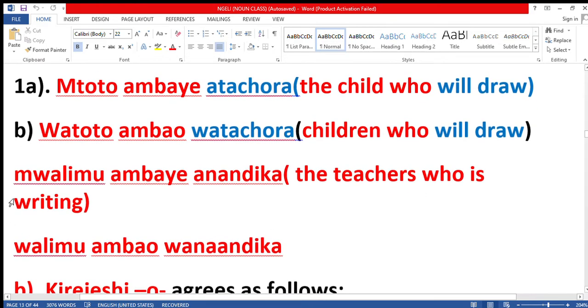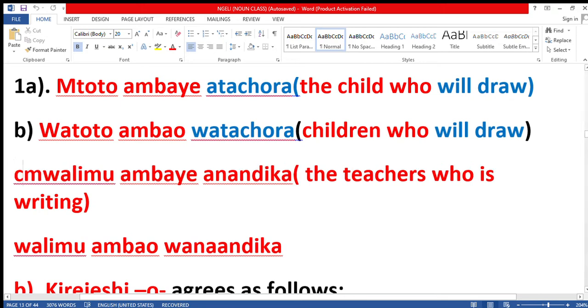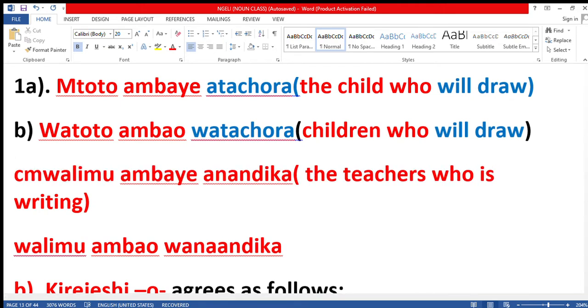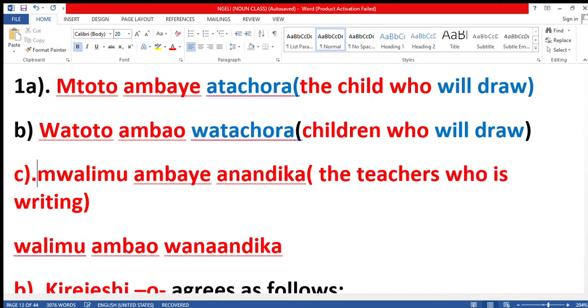I gave another example here. This should be part C. Mwalimu ambaye, I should color this one blue.